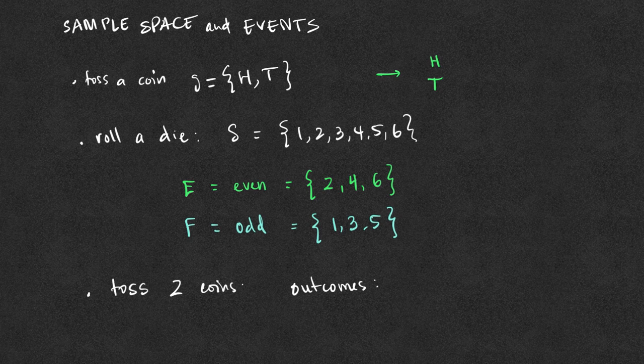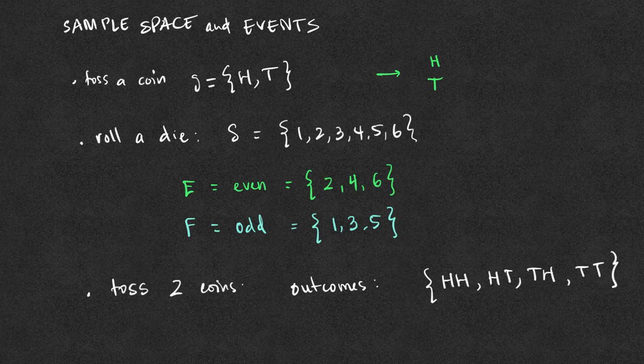Regardless, the possible outcomes will be whether we'll get head both times, or we might get a head and a tail, or we might get a tail and a head, or we might get a tail and a tail. There are only 4 possible outcomes here.